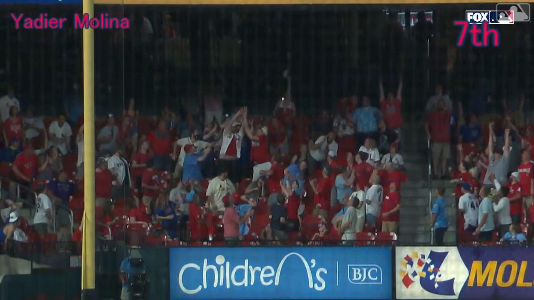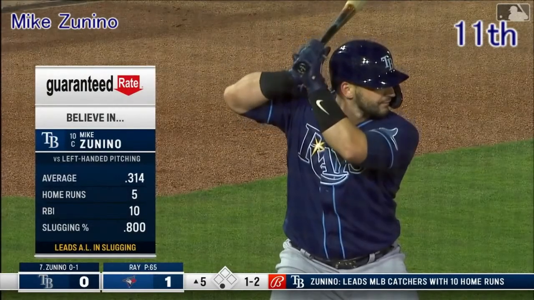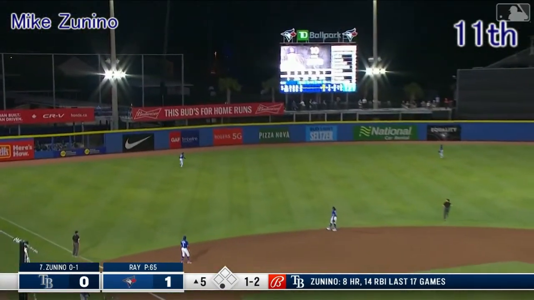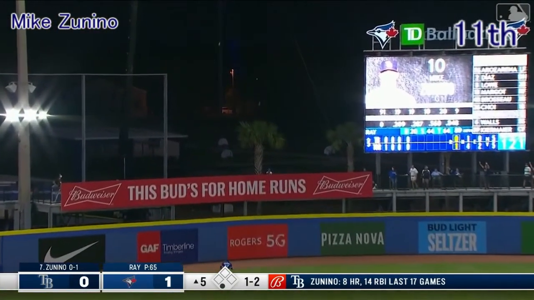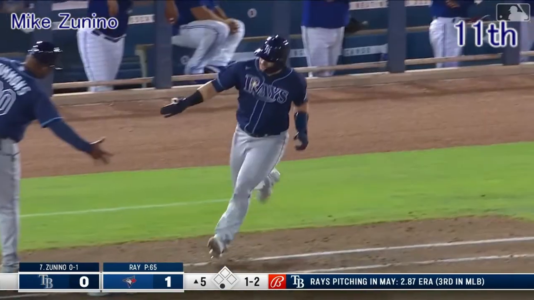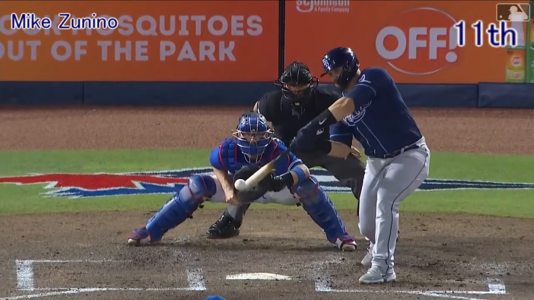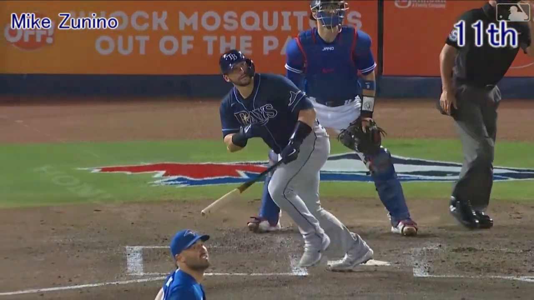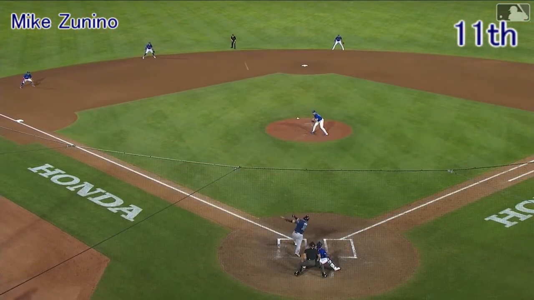And a run on the board. And it's lefties. And look at that slugging percentage. It leads the American League. And there's a shot back into left field. Well tagged. That baby's out of here. Talk about timing. Zunino delivers home run number 11. And the Rays are on the board.